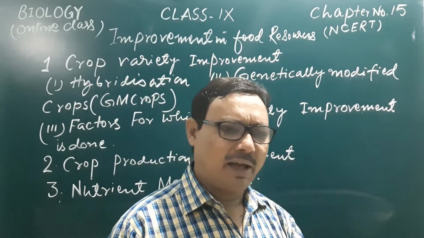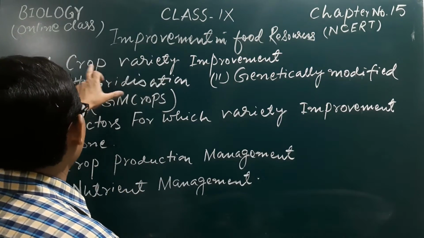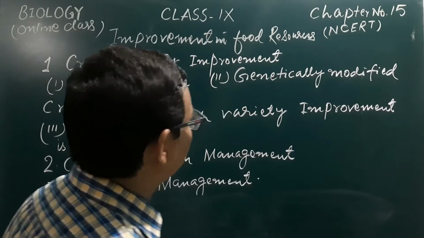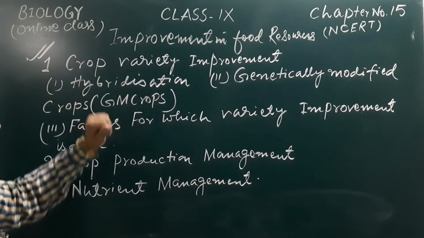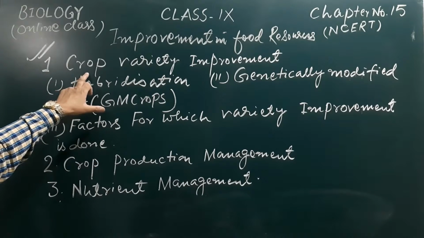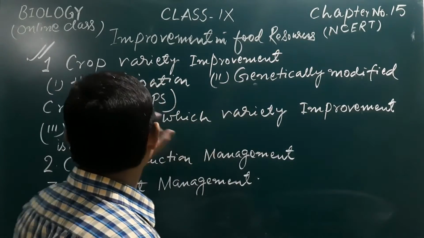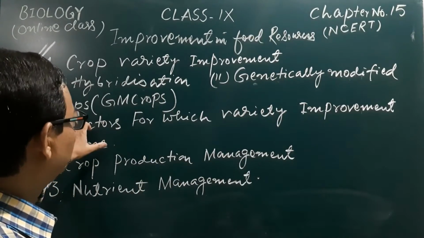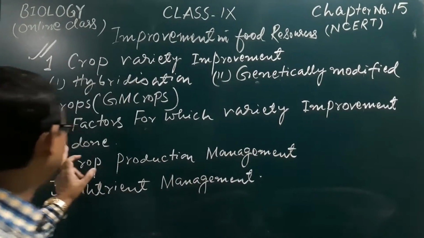And now, in today's lesson, we study the number 1 point, crop variety improvement. It is the first important point that will be discussed today, and it will be discussed under 3 different sub points: hybridization, genetically modified crops, and number 3, factors for which variety improvement is done.